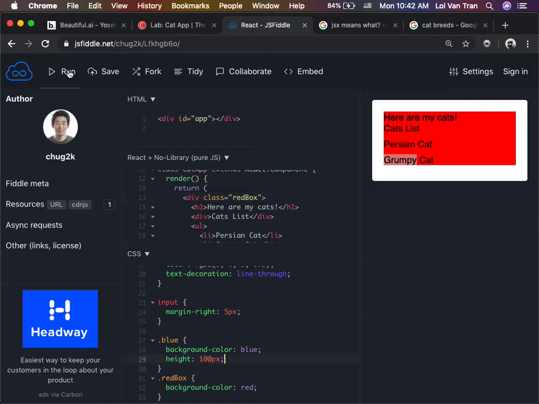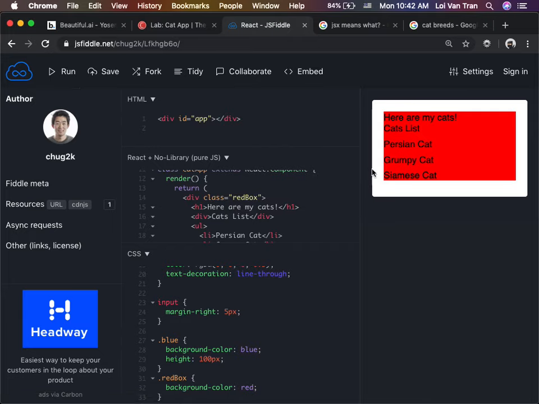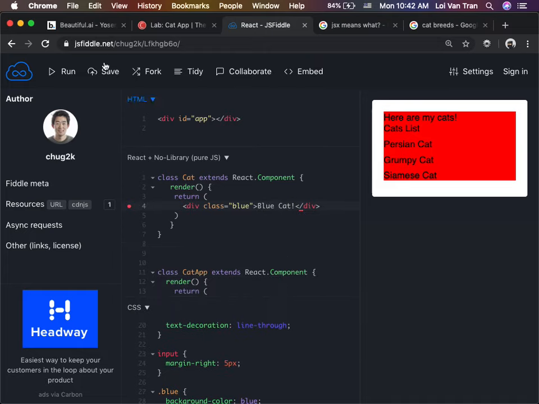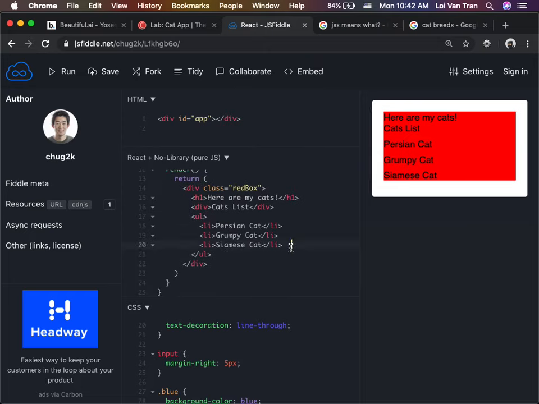We save it and we run it. And why do we not see a blue cat here? The reason we do not see the blue cat is because we have not rendered it yet. We need to draw it on the screen. So how can we do that? You can think of defining a component as almost like defining a brand new HTML element. So I'm going to copy Cat right here, go down to my cat app, and create the component.